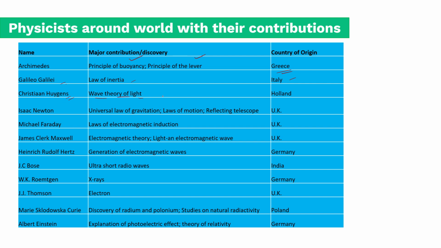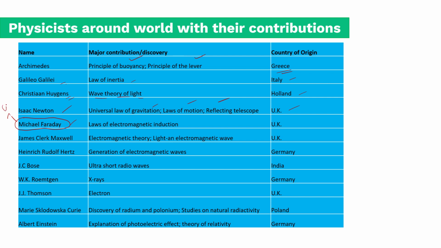And Huygens. Huygens basically comes in wave optics in class 12. So wave theory of light. He was from the Netherlands or Holland. You know, everybody knows Newton. So law of gravitation, motion, reflecting telescope. He was from England.